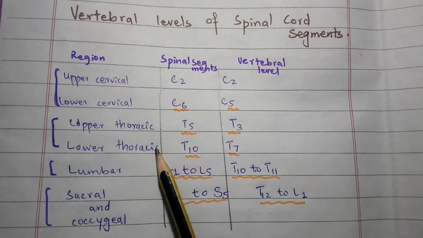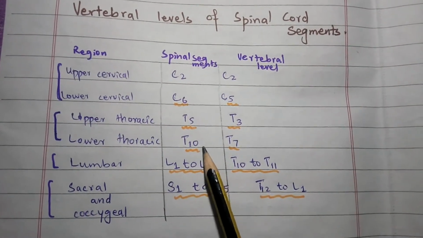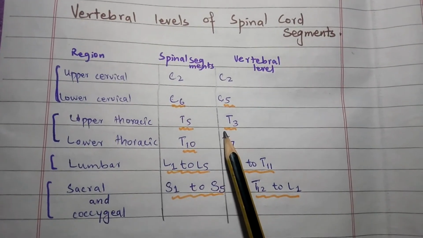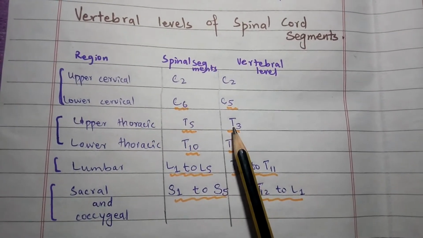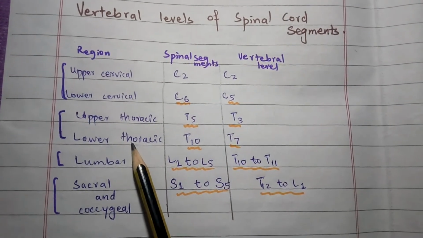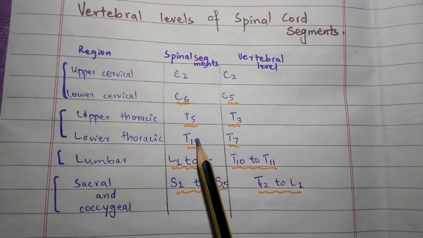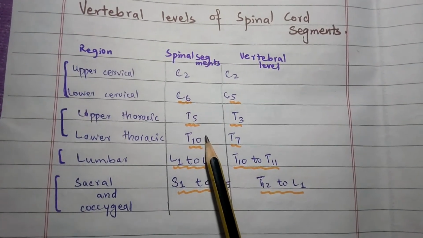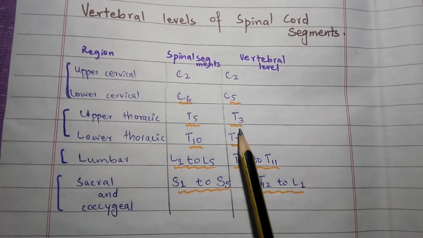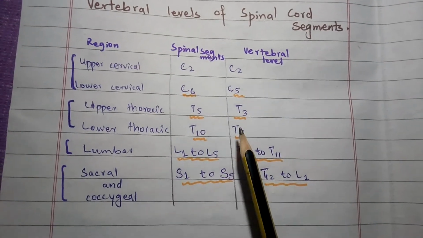In the upper thoracic region, the fifth thoracic spinal segment is at the level of the third thoracic vertebra, that is, 2 vertebrae above, while in the lower thoracic region, the 10th thoracic spinal segment, T10, is present at the level of the 7th thoracic vertebra, that is, 3 vertebrae above.